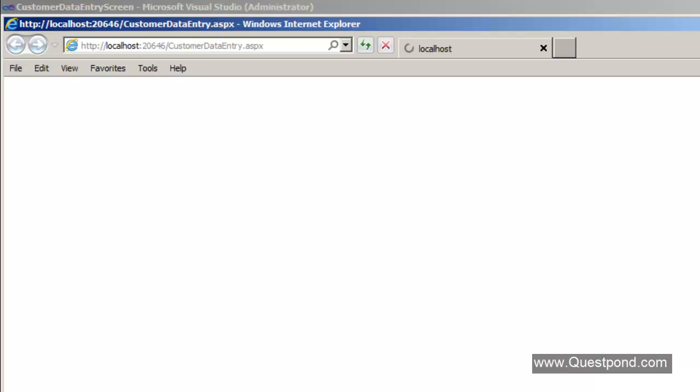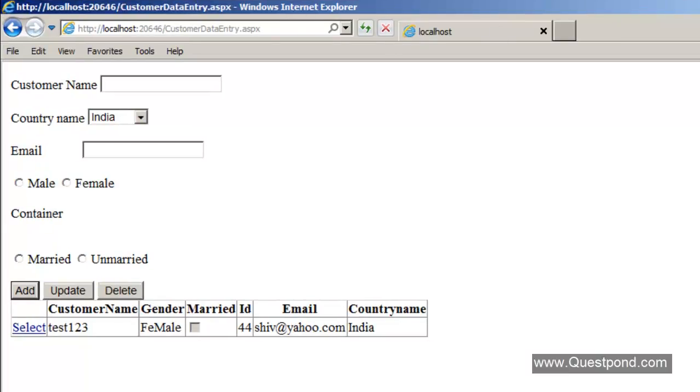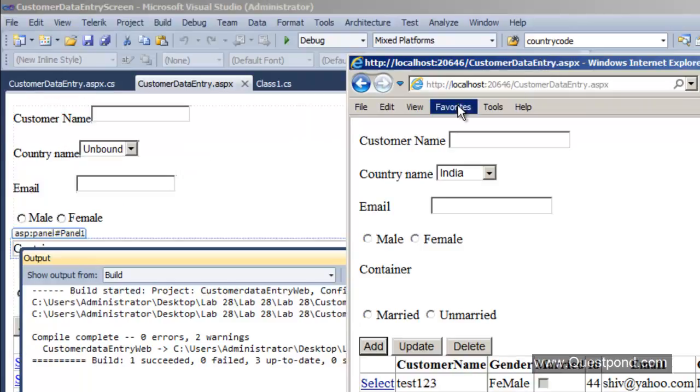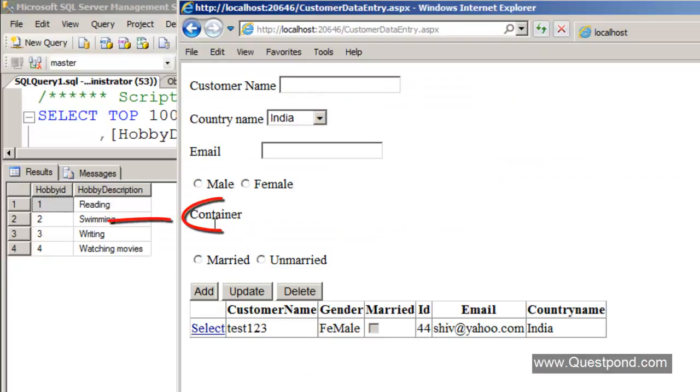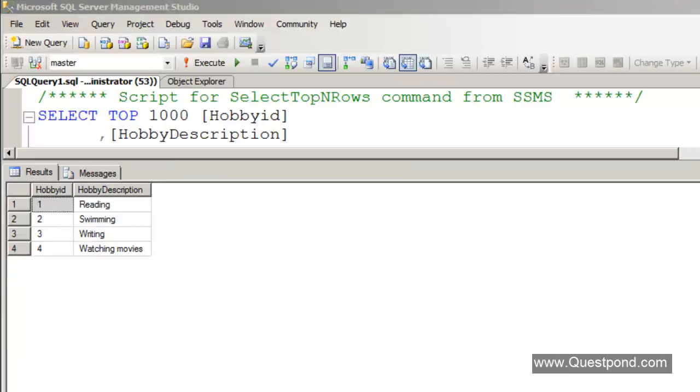Very quickly, let me explain visually, because it's sometimes very difficult to visualize. This is where our container, our panel, is, right? So what we'd like to do now is read the values from this database and add checkboxes dynamically inside this container over here. That's a very complicated part, and that's our next step. So let's close the application here. The first thing we would like to do in order to achieve this is read the data from the hobby master first, right?